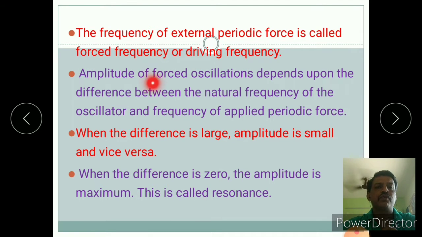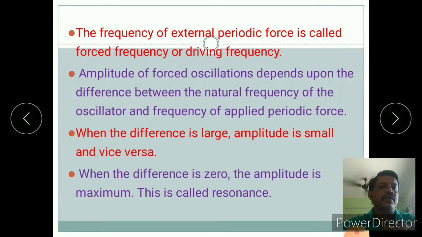The amplitude of forced oscillation depends upon the difference between the natural frequency of the oscillator and the frequency of the applied periodic force. When the difference is large, the amplitude is small, and vice versa. Means every time we apply force, the pendulum or the swing will oscillate, and the amplitude of the forced oscillation depends upon the difference between the natural frequency of the oscillator and the frequency of the applied force.